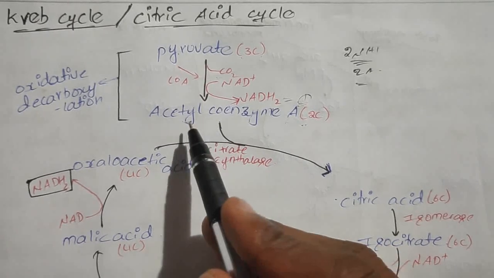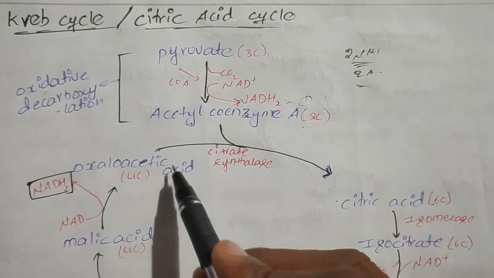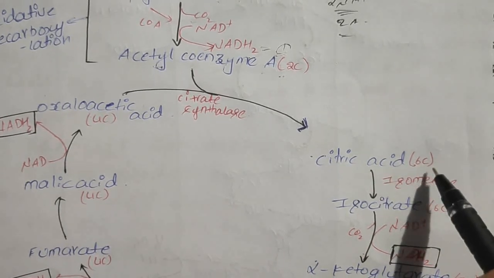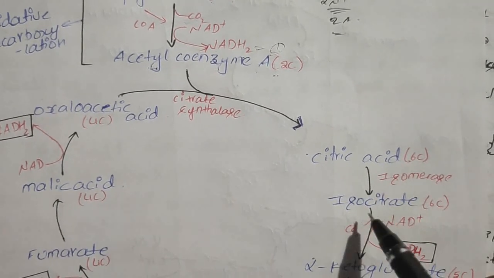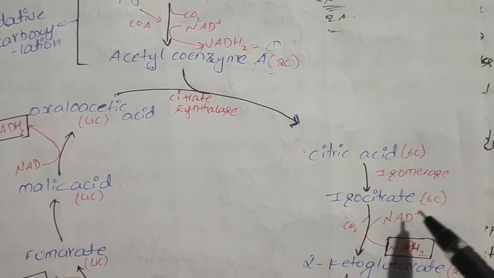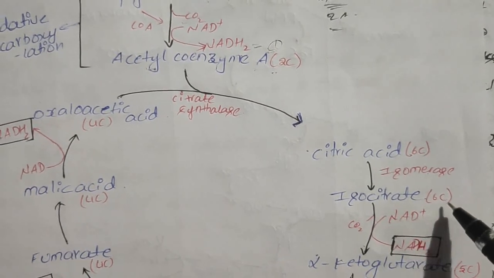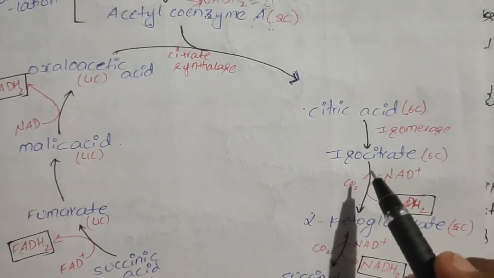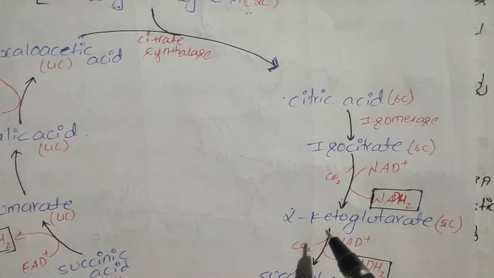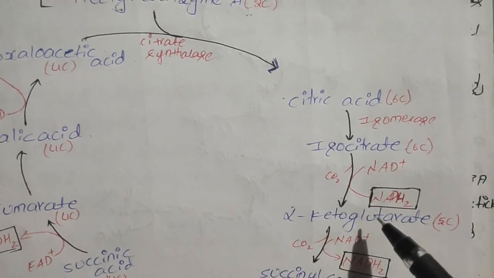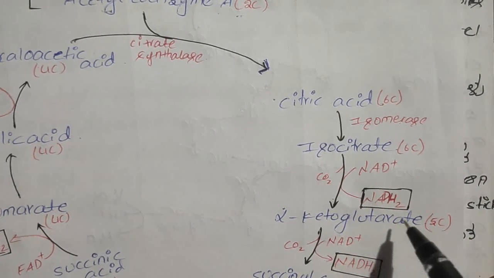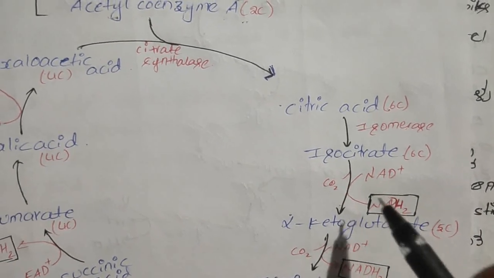This citric acid changes into isocitrate with the help of the enzyme isomerase, and isocitrate is also a 6 carbon compound. Now this isocitrate changes into the 5 carbon compound alpha ketoglutarate, and in this process 1 carbon is lost as carbon dioxide. It is also a redox reaction.